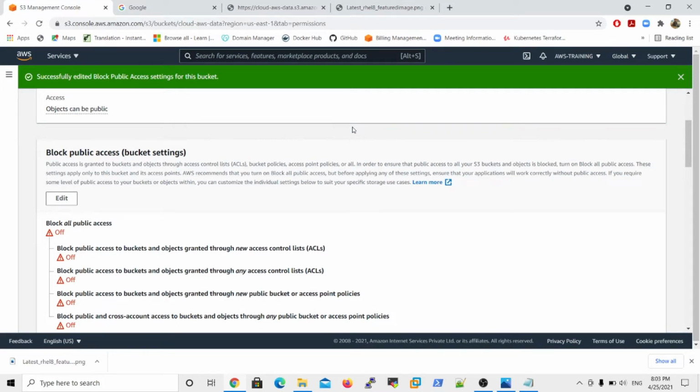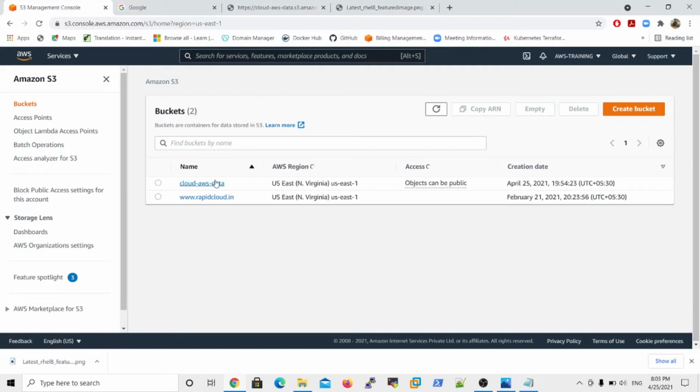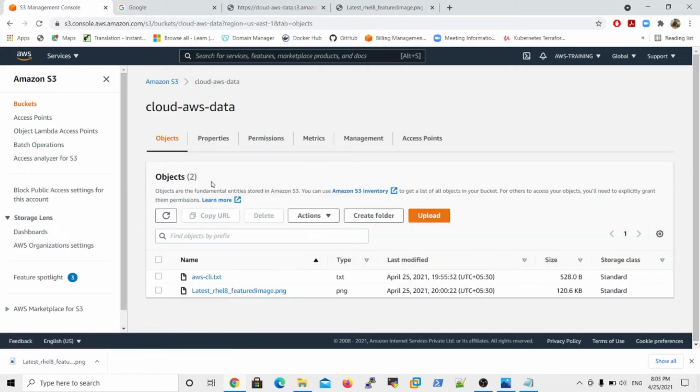Then the next very important point is, just observe that in my bucket, cloud AWS data, there is my text file and the image file, and both files are successfully uploaded with the storage class Standard. So this is called the storage class field.